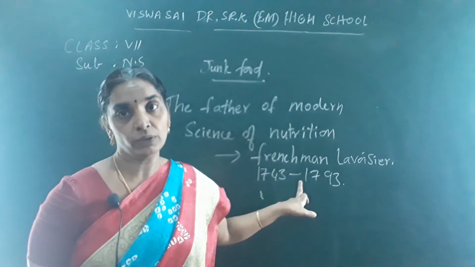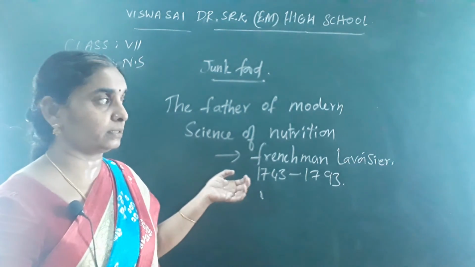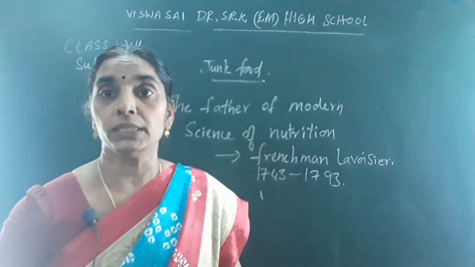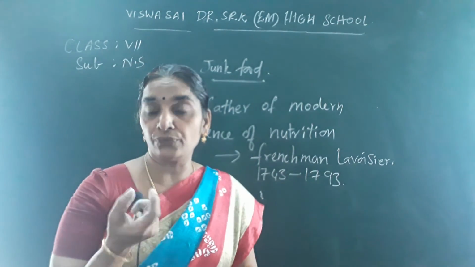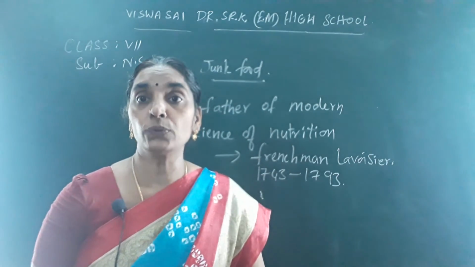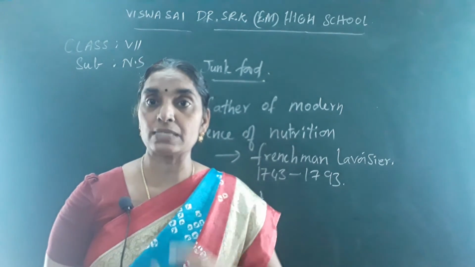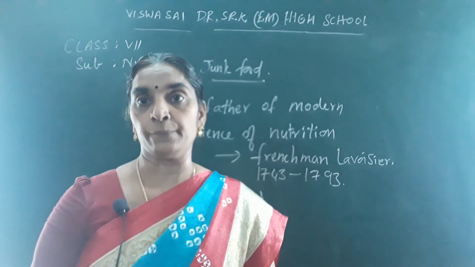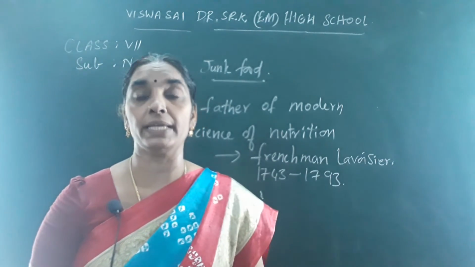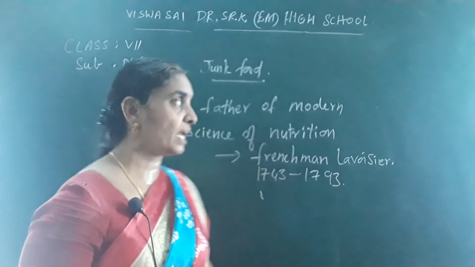He belongs to France. Okay, and next, James Lind in 1752 discovered the cure for the scurvy disease. That is, by eating fruits and vegetables, we can cure certain diseases like scurvy, that is bleeding gums. So nutritional deficiency diseases can be controlled by eating fruits and vegetables.